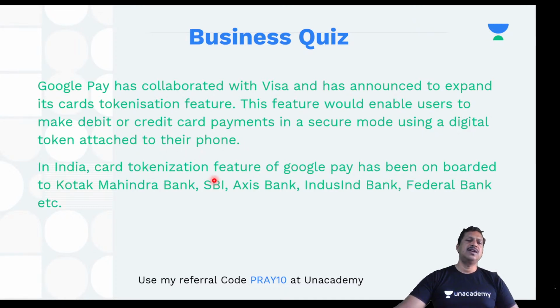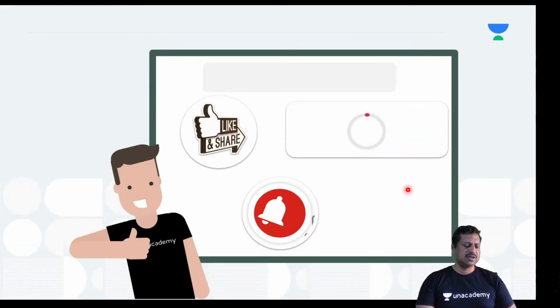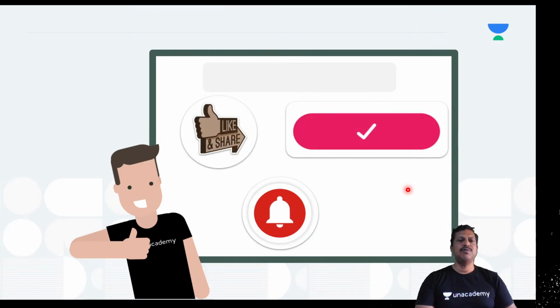So in India, the card tokenization feature for Google Pay has been onboarded to Kotak Mahindra Bank, SBI, State Bank of India, Axis Bank, IndusInd Bank, Federal Bank, etc. So with these banks, it is already there. Yes, A is the answer, Akash. Very good. Okay, so we have more questions. Just hang on, we have more questions.